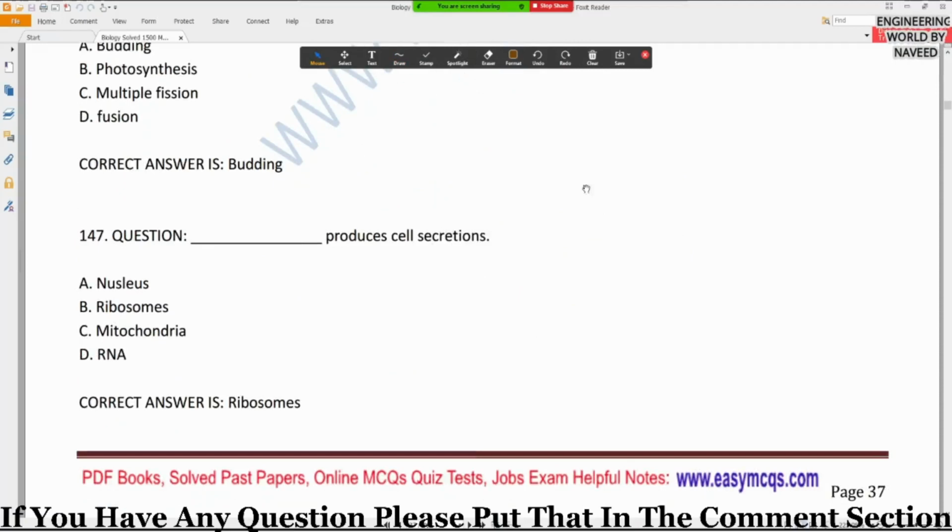Okay, the next MCQ. Dash produces cell secretion. Option A nucleus, option B ribosome, option C mitochondria, and option D RNA.